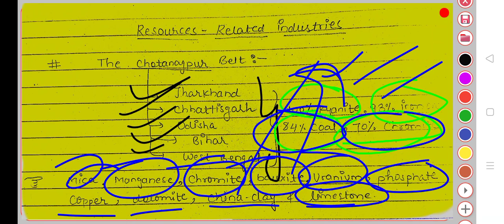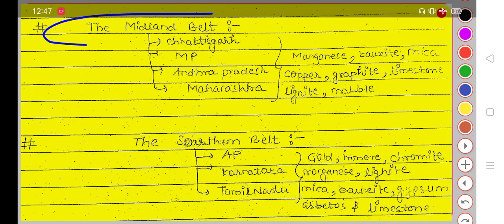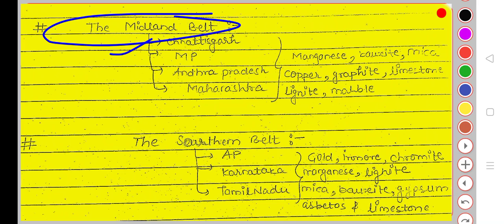Next is the Midland Belt. Its extent is Chhattisgarh, Madhya Pradesh, Maharashtra, and Andhra Pradesh.